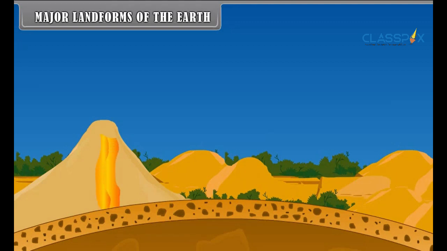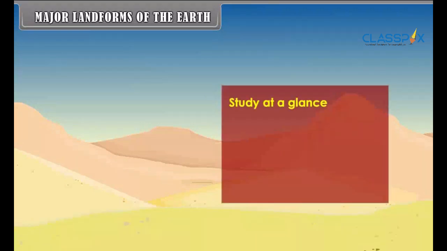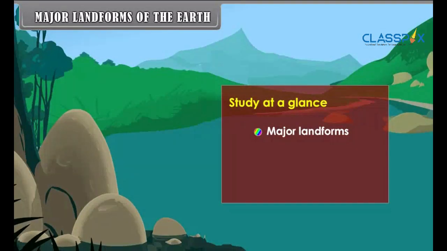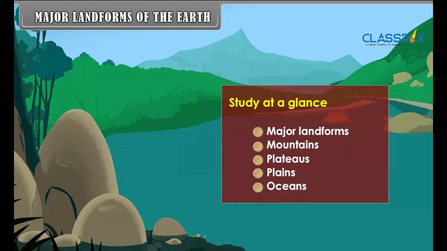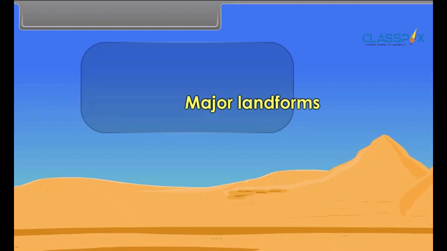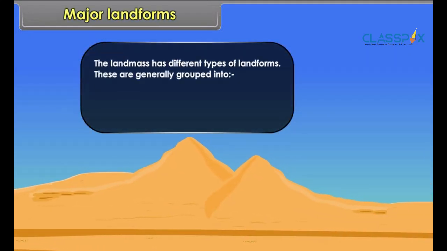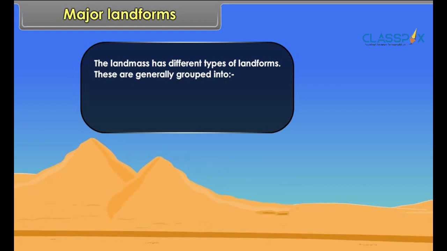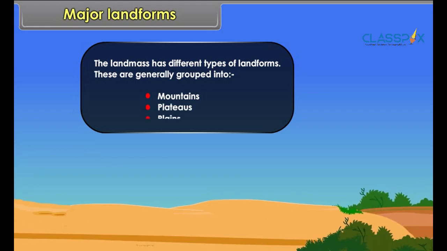Earthquakes and volcanic eruptions bring abrupt changes on the Earth's surface. All these changes on the Earth's crust give birth to different types of landforms. Study at a glance. Major landforms: mountains, plateaus, plains, oceans. The landmass has different types of landforms. These are generally grouped into mountains, plateaus, plains.